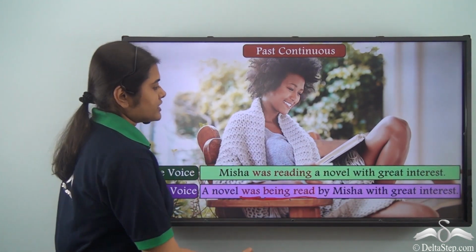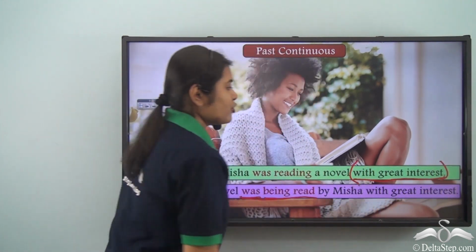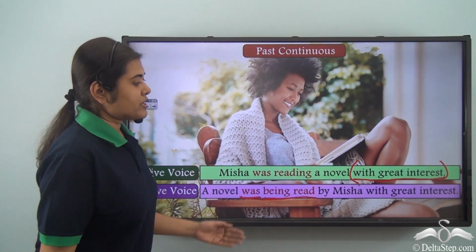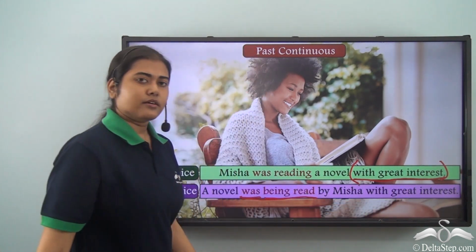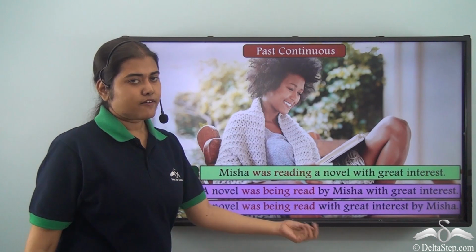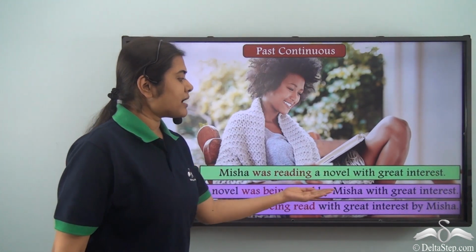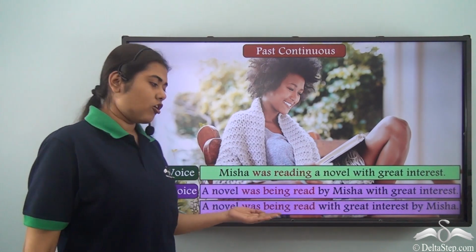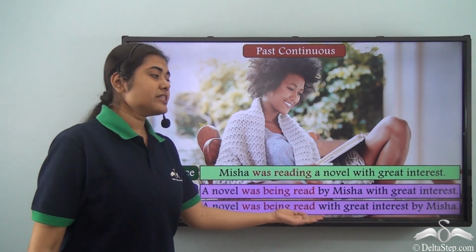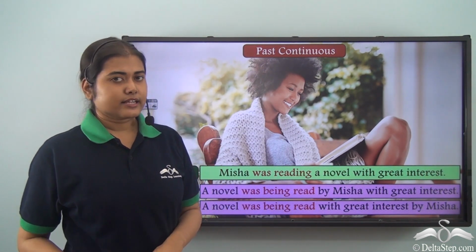Now here too you see we have a phrase at the end, with great interest. We may choose to write it at the end or we may choose to write it just after the verb. So the sentence can be, a novel was being read by Misha with great interest, or a novel was being read with great interest by Misha. Both of them are correct.